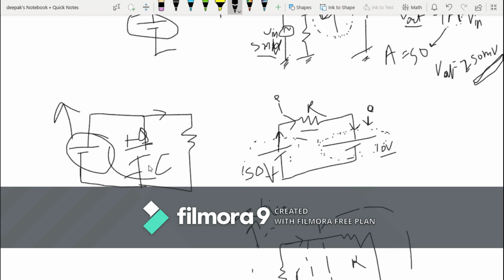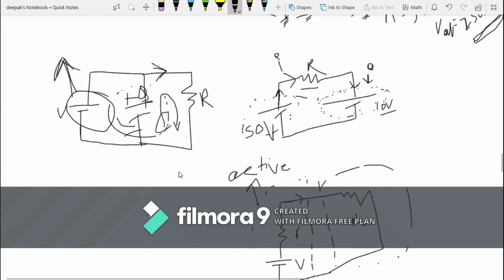It will be fully charged. And after that, if you remove this battery source, then what will happen? This capacitor gets discharged over here. Current will flow like this. So in this case, this capacitor is behaving like an active source. So this is a special case. If you don't have any information about any capacitor or inductor, then we can say that it is a passive element.